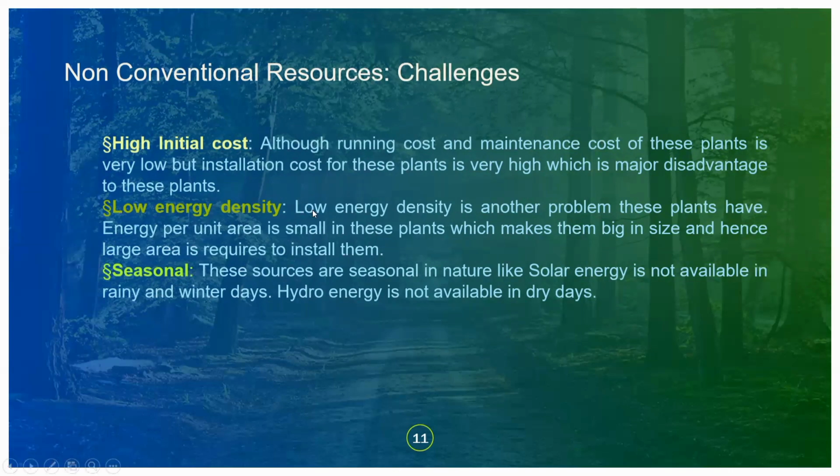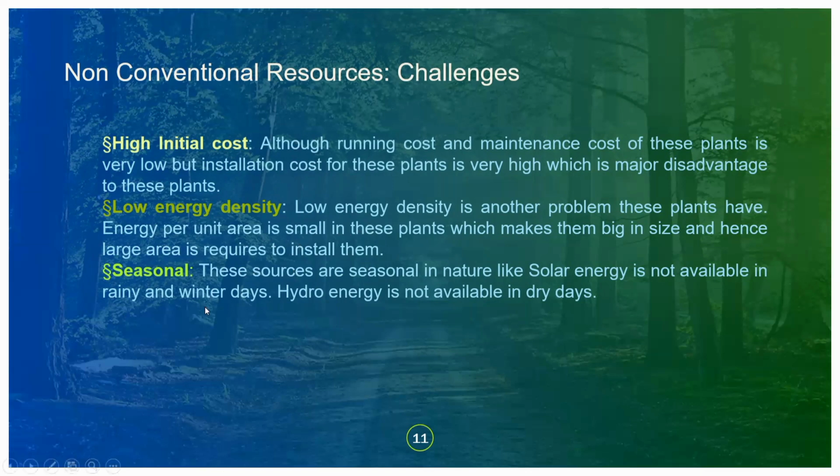Low energy density. Low energy density is another problem these plants have. Energy per unit area is small in these plants, which makes them big in size, and hence a large area is required to install them. Seasonal. These sources are seasonal in nature, like solar energy is not available throughout the rainy and winter days. Hydro energy is not available in dry days, so it is seasonal.